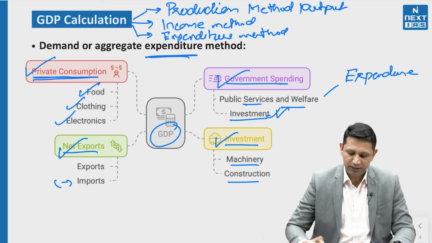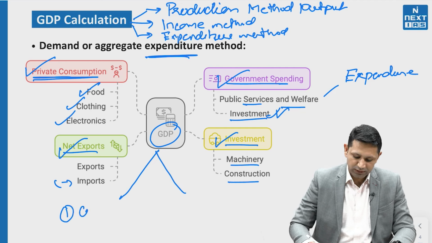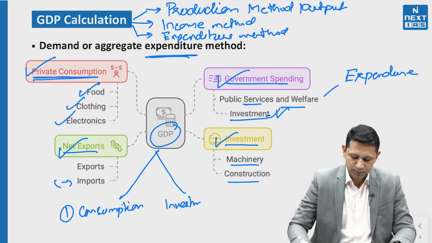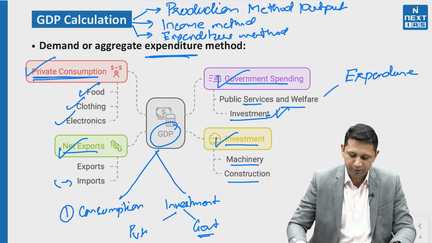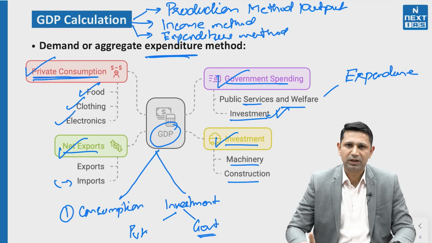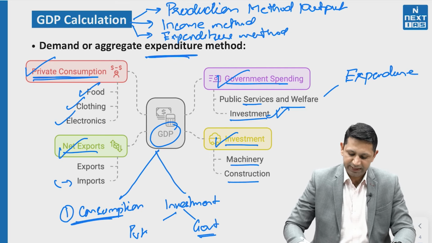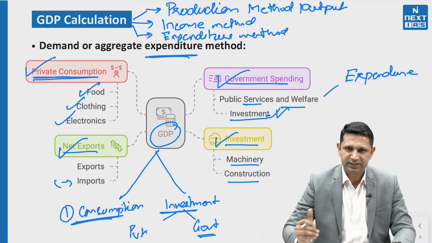So basically, the GDP is depending upon two things. The first thing is consumption, might it be private or government. The second one is investment. The investment part includes two things. The first one is private investment and the second one is public or government investment. The other things come under consumption expenditure. So while calculating GDP by expenditure method, we actually have two elements: the consumption element and the investment element, because whatever we are spending is going in these two directions only.